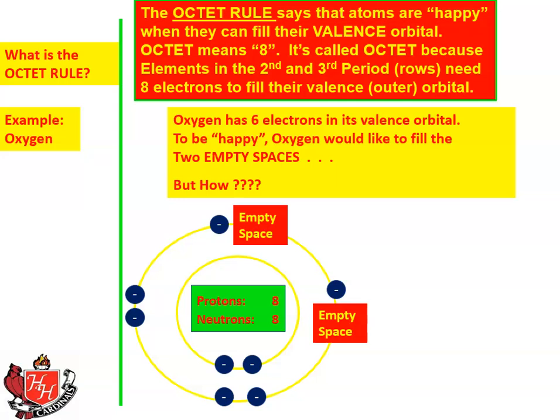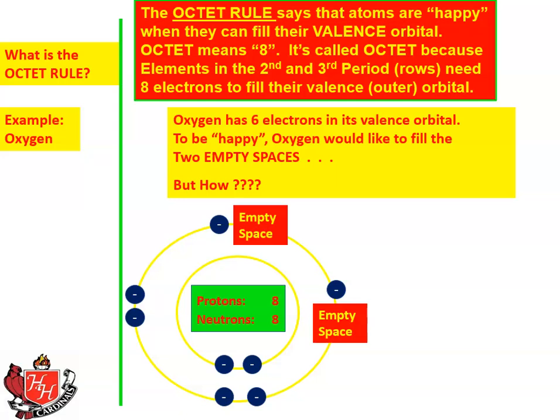So the octet rule says that atoms are happy when they can fill their valence orbital. So atoms like to have their outer orbital filled. Octet means 8. It's called the octet because elements in the second and third periods and below need 8 electrons to fill their valence orbital.